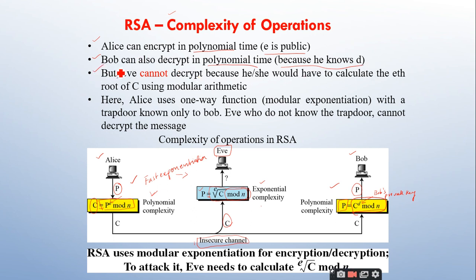But Eve cannot decrypt because she would have to calculate the eth root of C using modular arithmetic, which is highly impossible. No good mathematical algorithm is going to support finding the eth root of C, right? So here Alice uses a one-way function, which is called modular exponentiation, right?